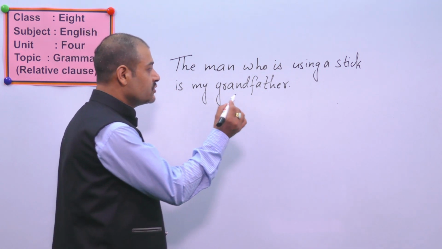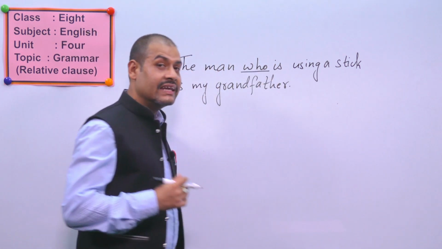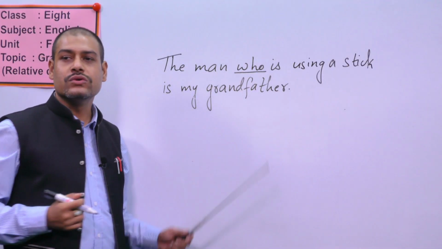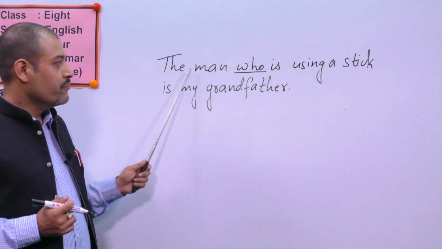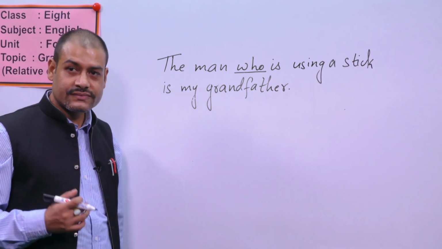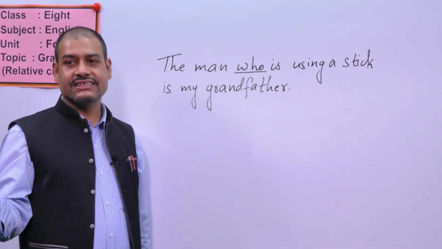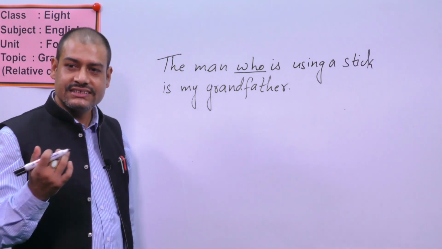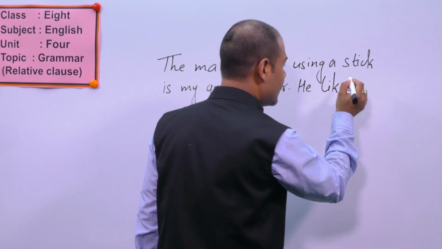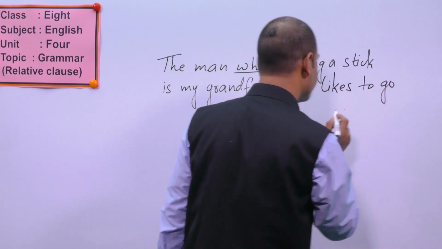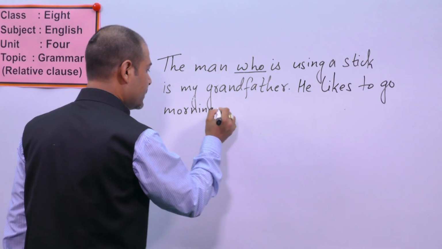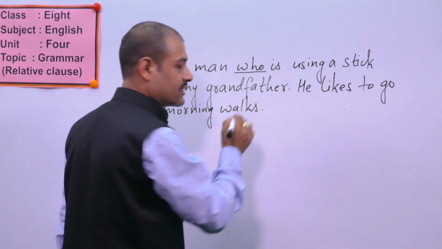So, I am going to underline a word here, who. Later on, you will find out why I have underlined this word, who. Okay? See, the man who is using a stick is my grandfather. Now, you can add some other sentences, whatever you like. Simply you can write, he likes, L-I-K-E-S, likes to go morning walks, M-O-R-N-I-N-G, morning, W-A-L-K-S, walks.